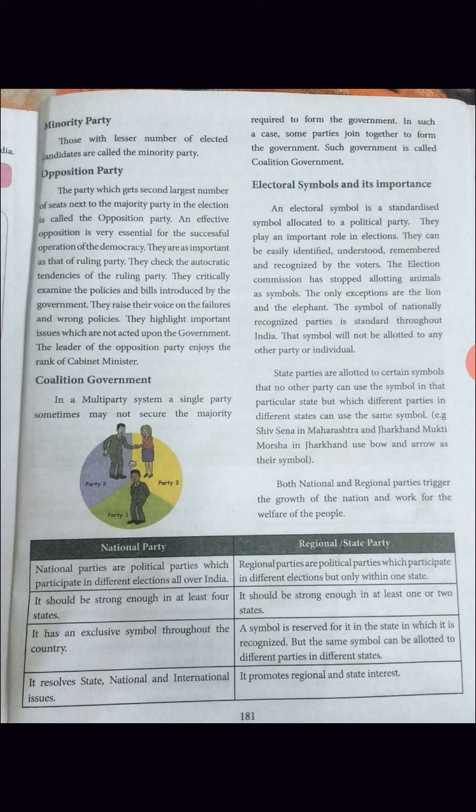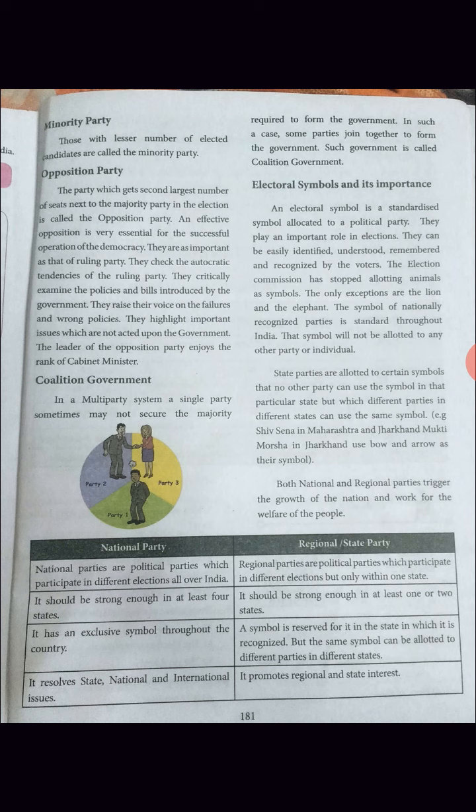State parties are allotted certain symbols that no other party can use in that particular state, but different parties in different states can use the same symbol. The state parties are allotted certain symbols, meaning it should be inside the state only, not in the nation. Outside the state it may be allotted to different parties in different states, not in the same state.